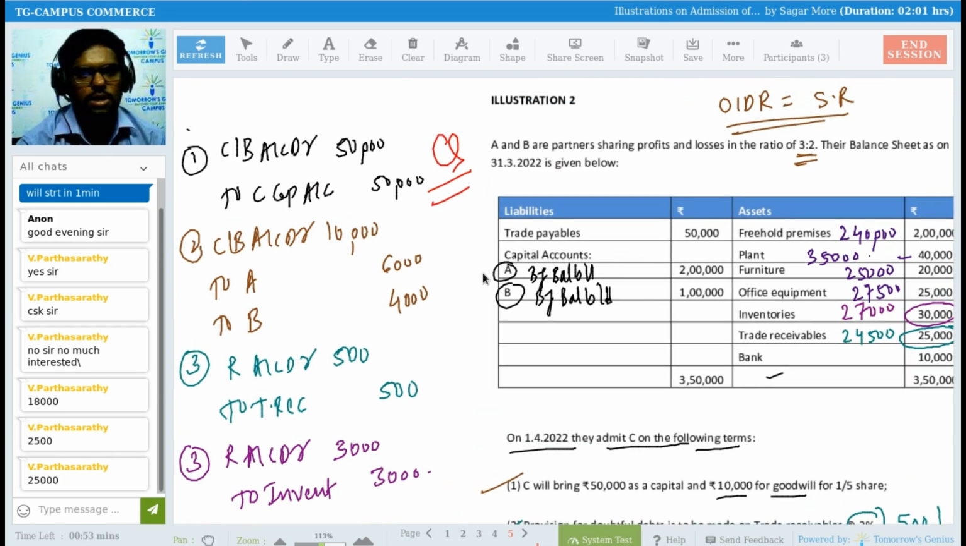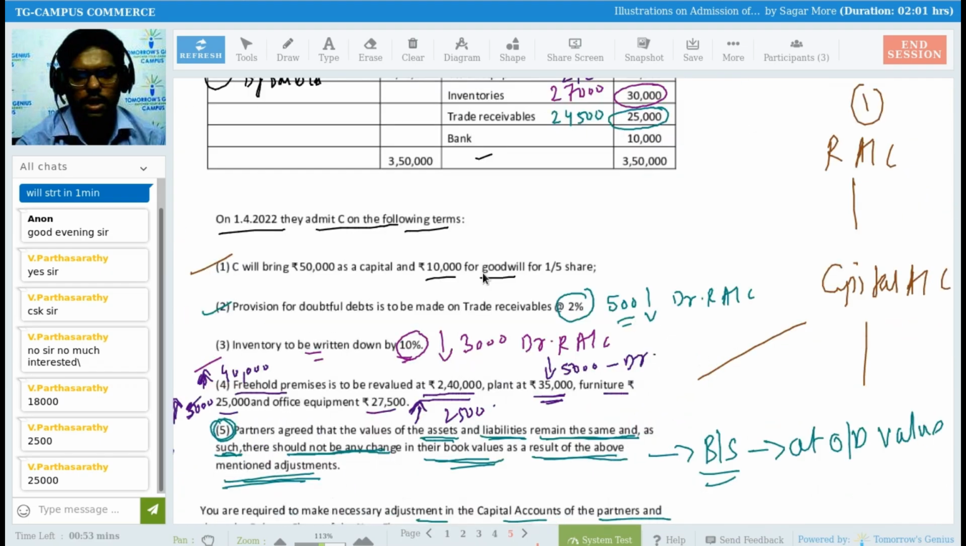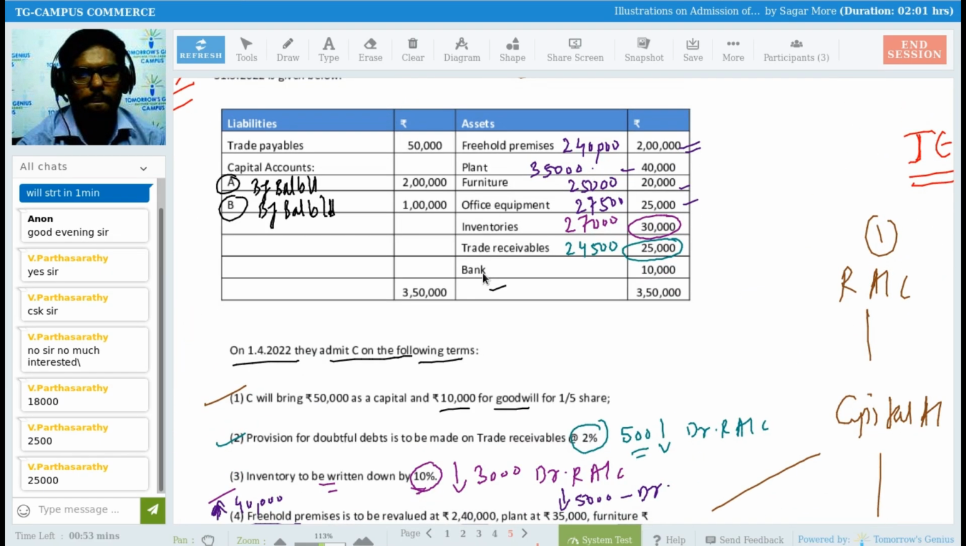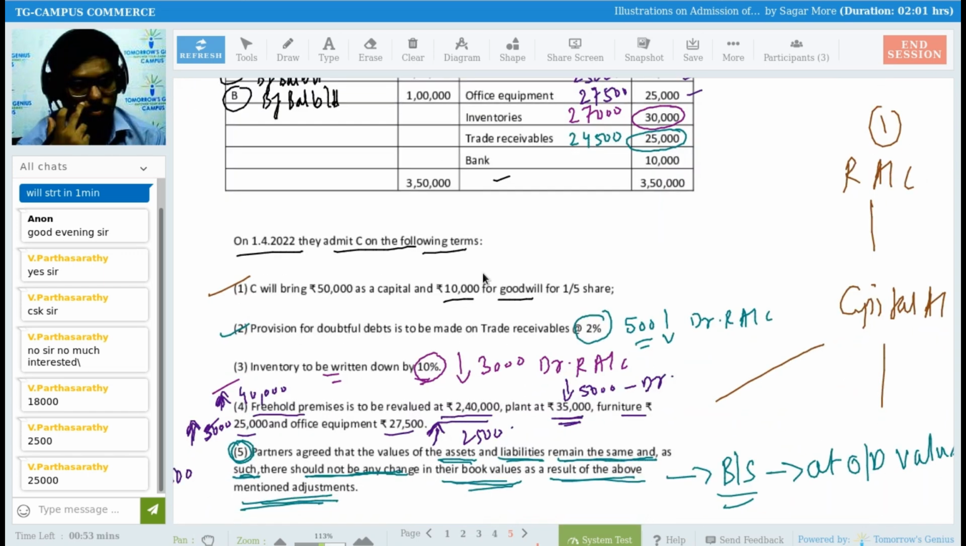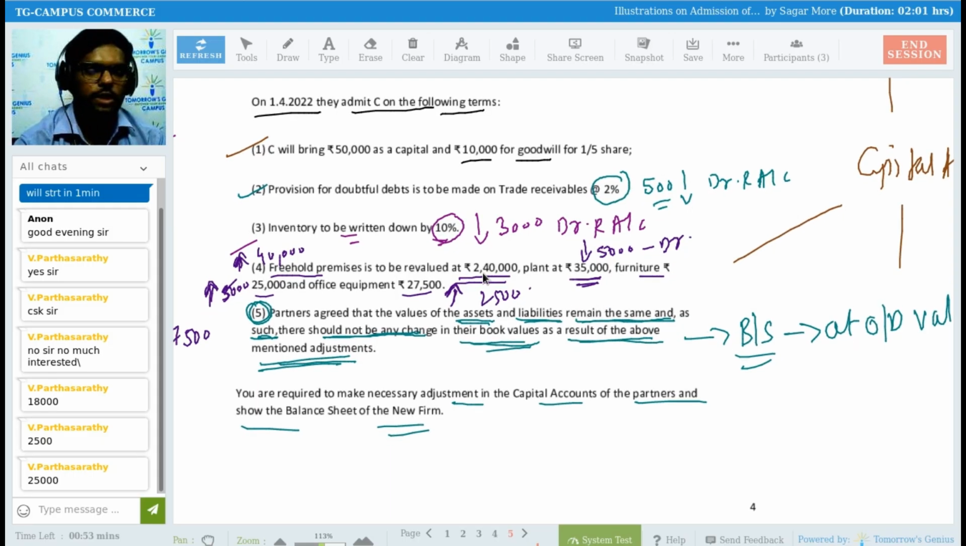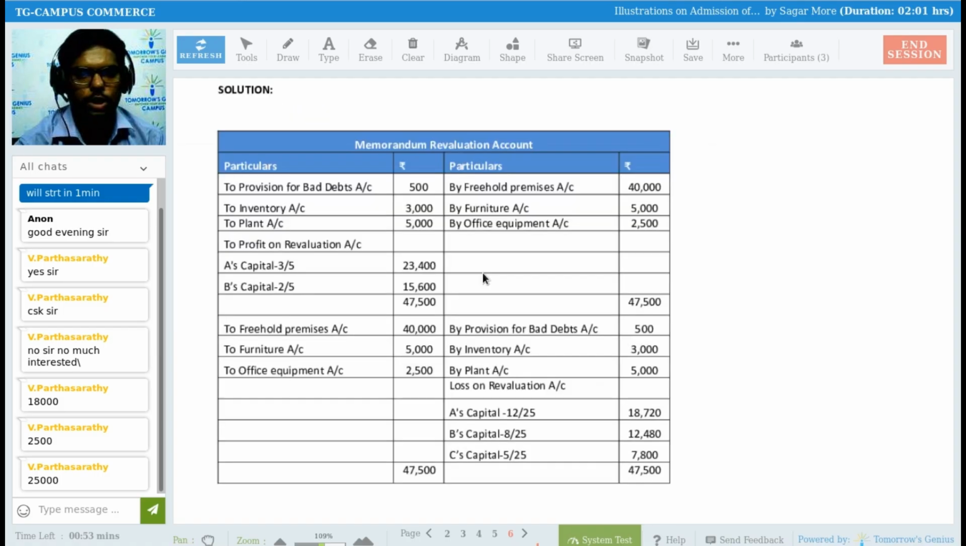Getting? So you understood so far which entries we have passed, right? There is no doubt in that, right? Sadhana, Shivarish, is there any doubt in the general entries that we passed so far? No, sir. Okay. So what will be the impact of adjustment number 5? I will be showing you here.